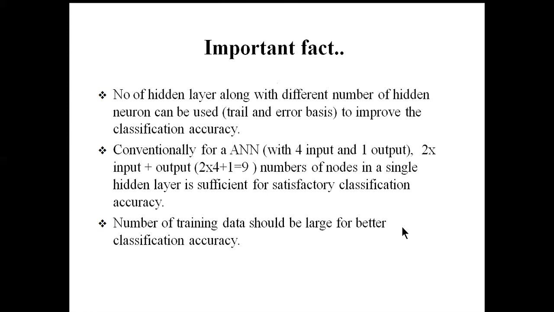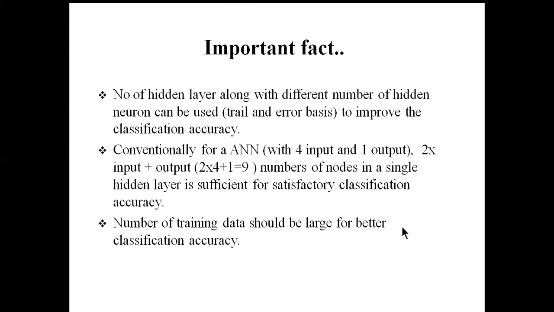Okay, now number of hidden layers. Conventionally, for a particular artificial neural network, suppose consider a case where we have four input and one output. So in that case, 2 into input plus output, that means 9 nodes in a single hidden layer is sufficient for obtaining satisfactory classification accuracy.